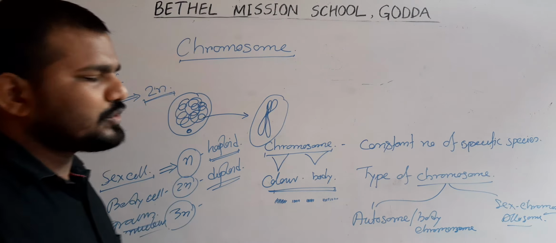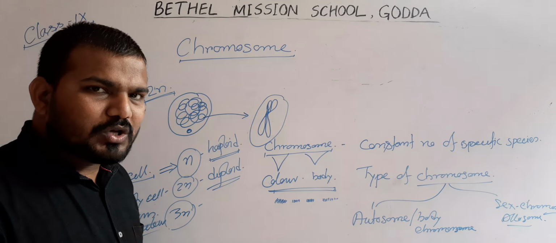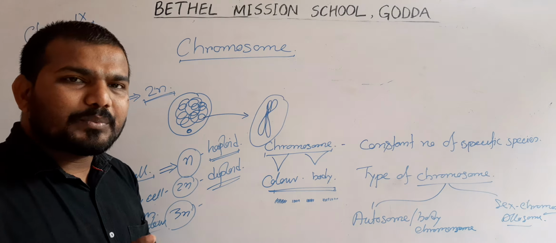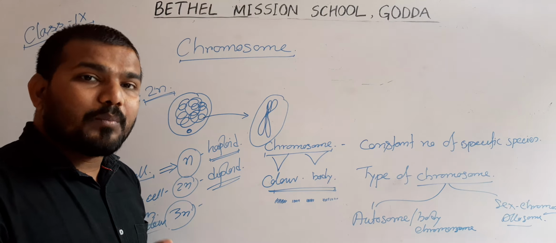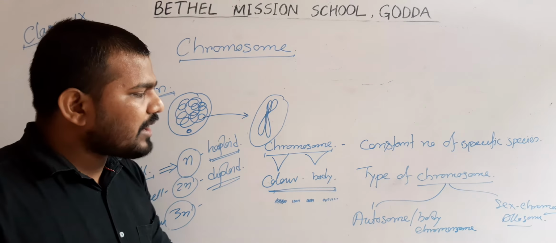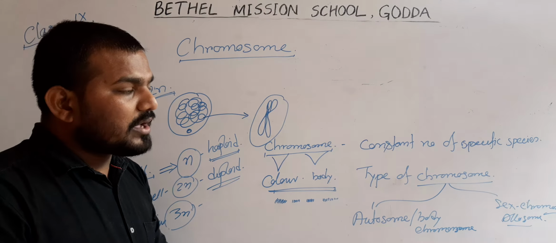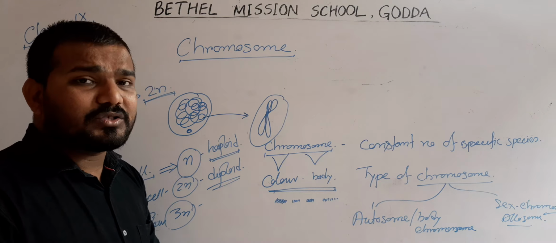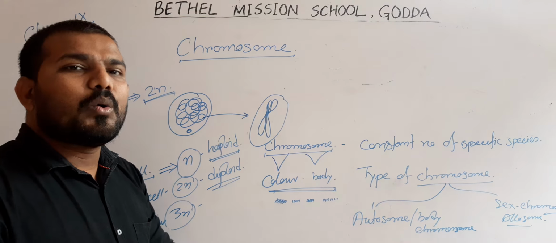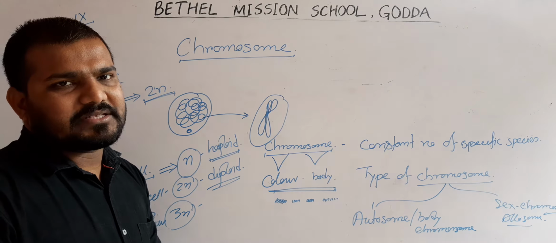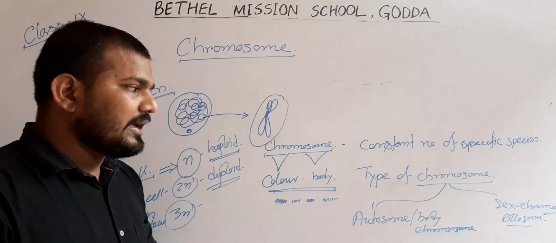What is the autosome or body chromosome? Those chromosomes which help to develop our body characteristics are termed body chromosomes. And what are the sex chromosomes or allosomes? Allosomes are those chromosomes which help to determine our sexual characteristics.